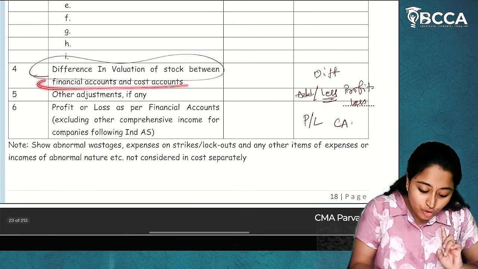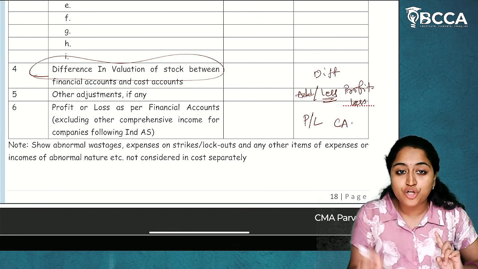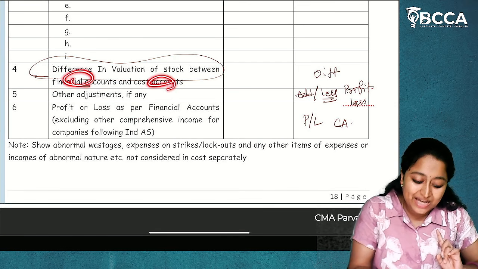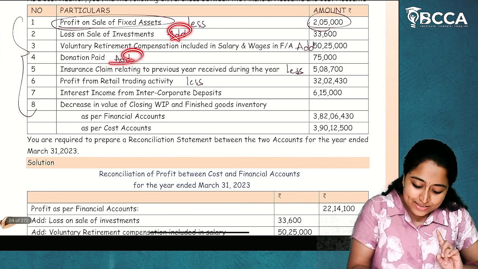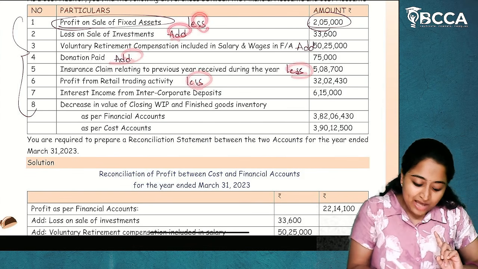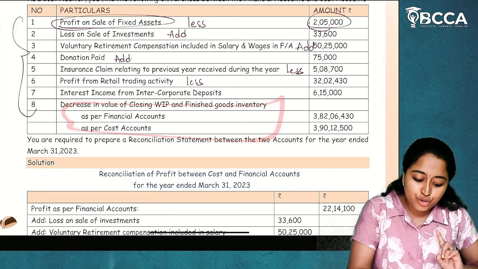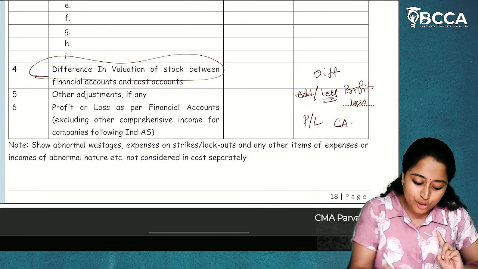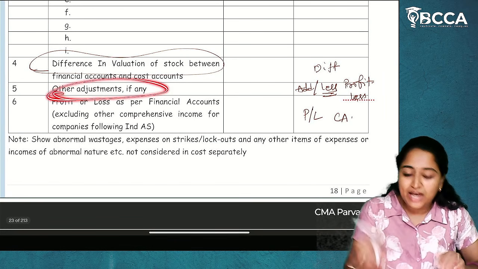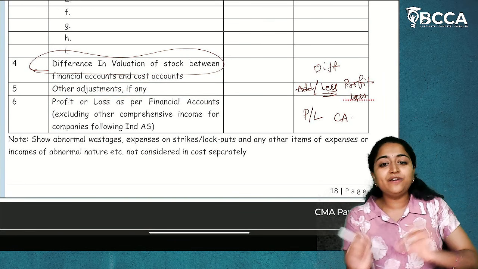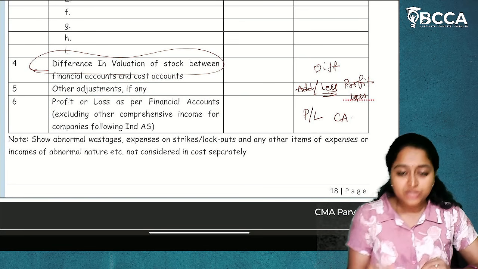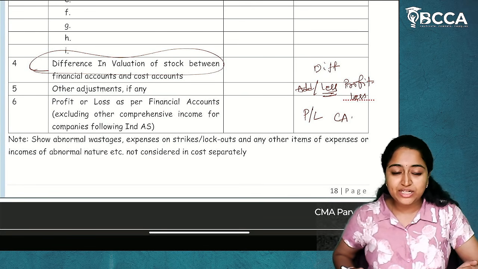After that, you will go for difference in valuation of stock between financial accounts and cost accounts. So first, you will write all the add or less. Then after that, you will go for decrease in value of closing stocks. I hope it is clear. After that, if any other adjustments is there, then you will consider that, and at last you will write profit as per financial accounts. So this is how your presentation will be there.